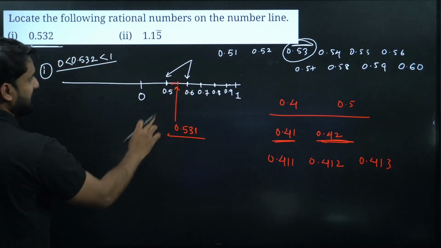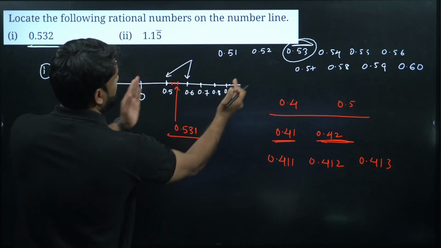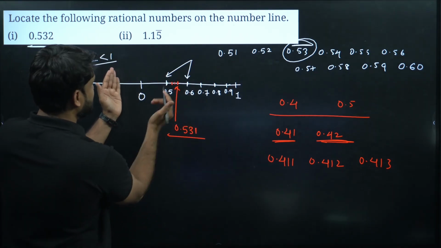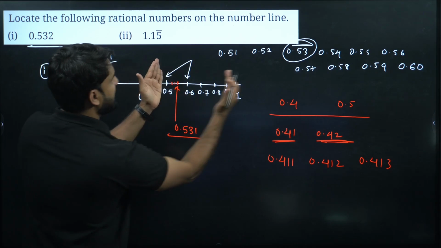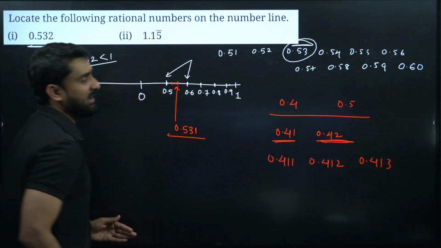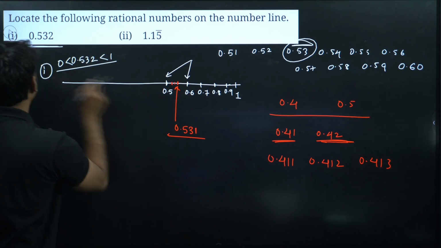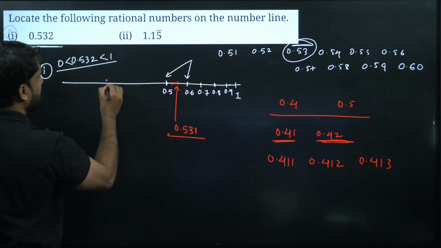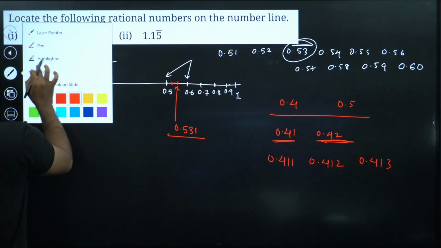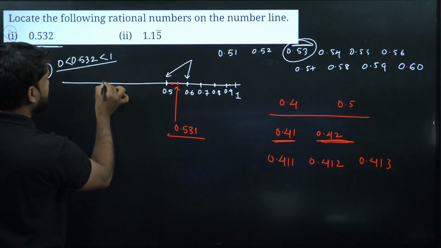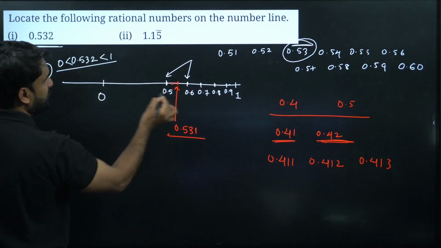So I need a little gap between 0.5 and 1. That's why don't get confused. You might be getting confused, sir. This much is the gap between 0 and 0.5, and this much is the gap between 0.5 and 1. This is not good. So let's do one thing. To remove your doubt, I can shift this 0 to this side. I can make a little shift in 0 this side. So let's say this is 0 here. This is 0, 0.5 and 1.